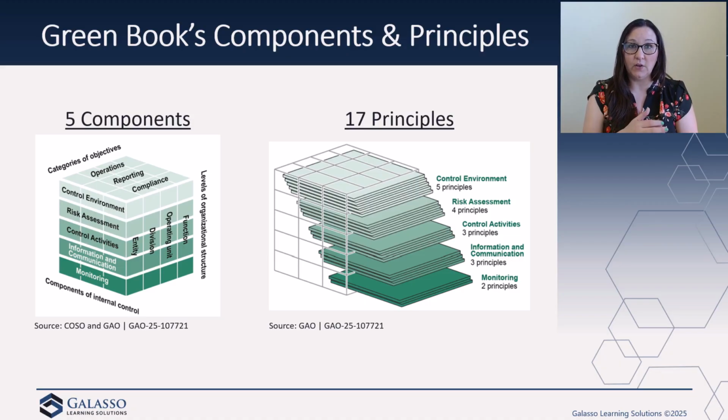You can see on the graphic here how those 17 principles are broken out amongst the 5 components. There wasn't anything that changed significantly in this area. We still had the 5 components and the 17 principles. We just saw some changes within those principles, and some of the attributes were either added or expanded on. When you go to the Green Book, you will see that the main part of the Green Book walks through the different components and then all the principles underneath that.